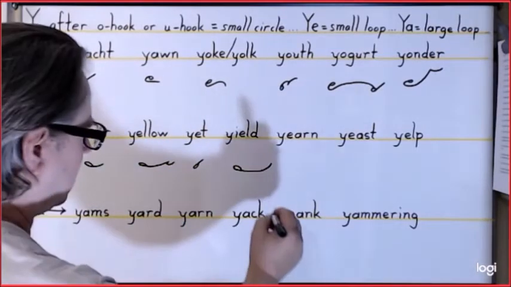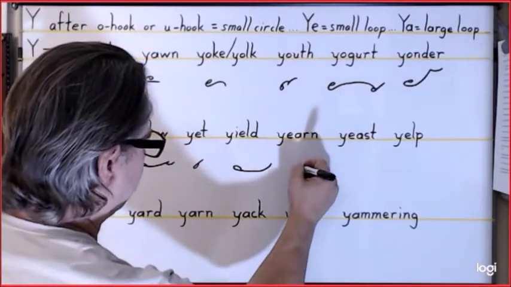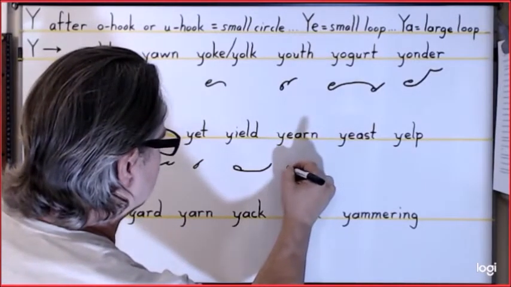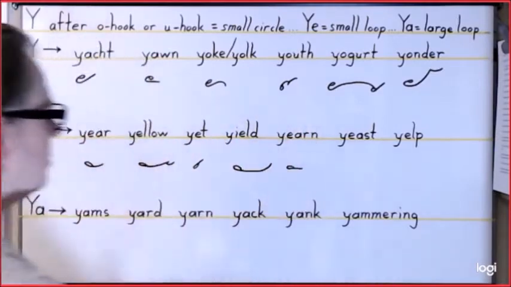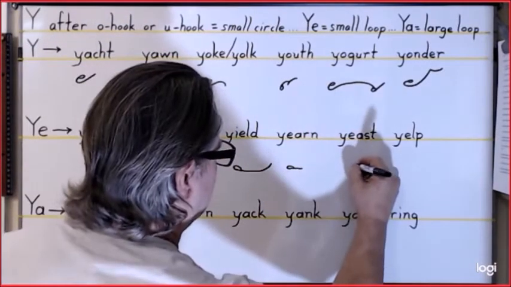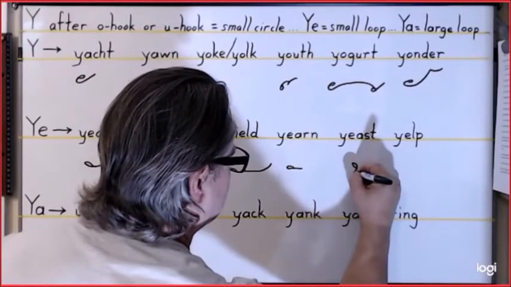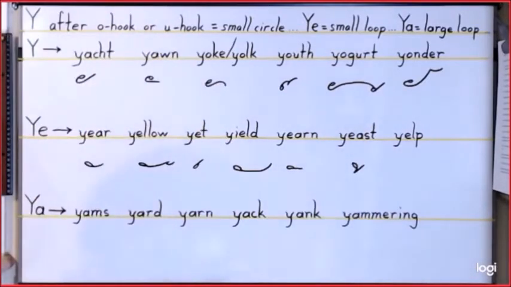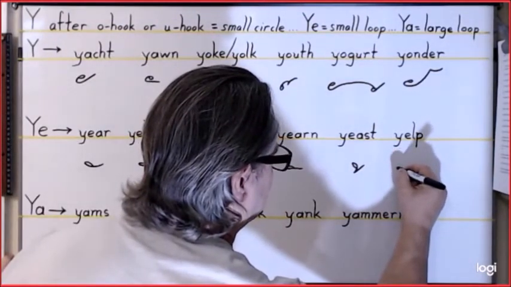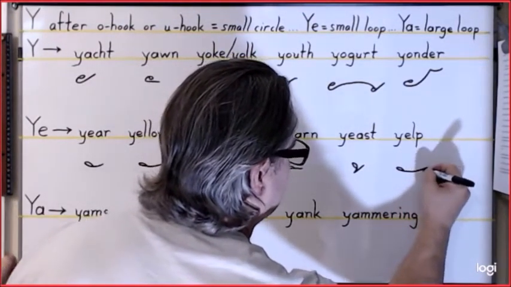For yearn, we'll do a reverse small loop to represent this R here. So it's the reverse small loop, N. For yeast, it is a small loop, S, and a T. And finally, yelp is the small loop, L, with an AP.